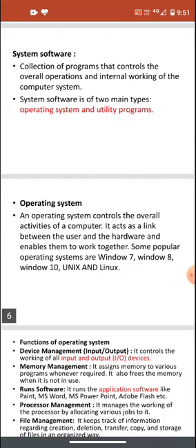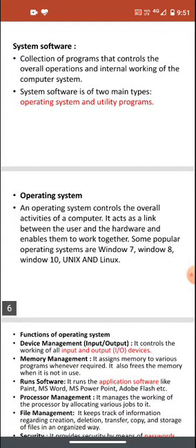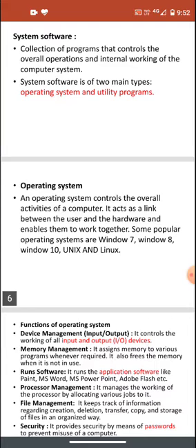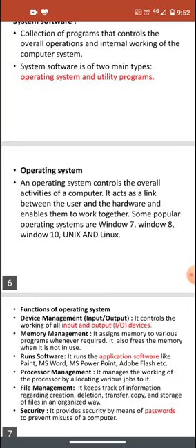Some popular operating systems are Windows 7, Windows 8, Windows 10, Unix, and Linux. An operating system is software which controls all the hardware of a computer and the overall activities of a computer. It provides a GUI, that is, a graphical user interface, to work on the computer, and it acts as a link between the user and the computer hardware. All the computer hardware is controlled by the operating system.